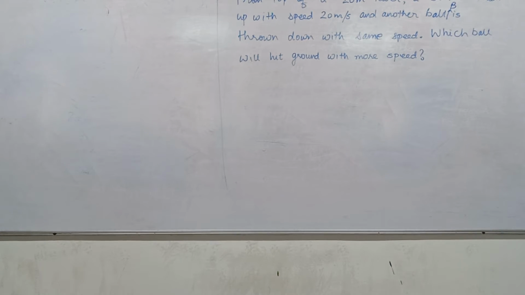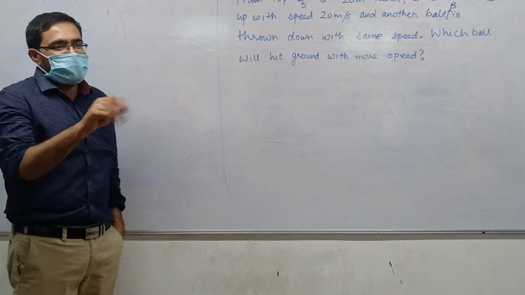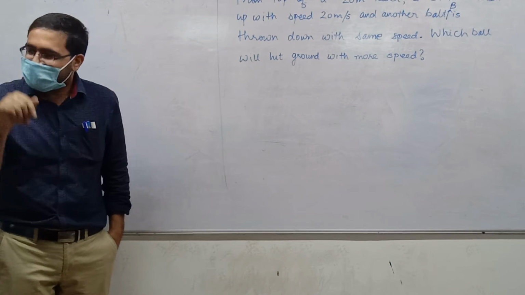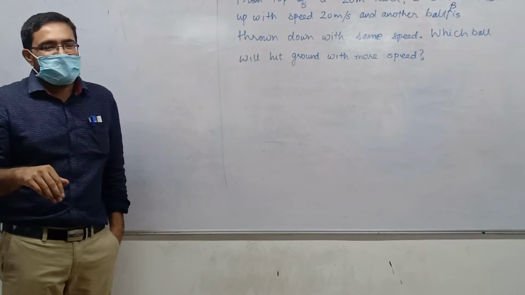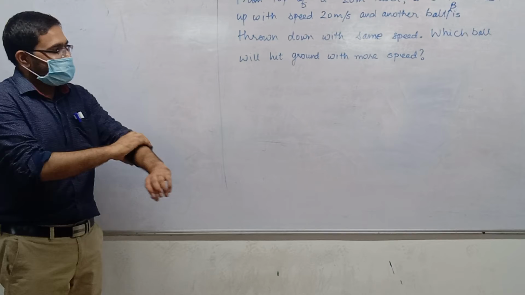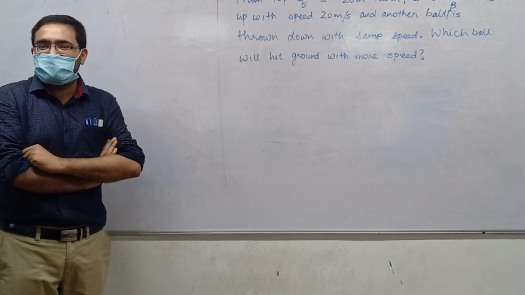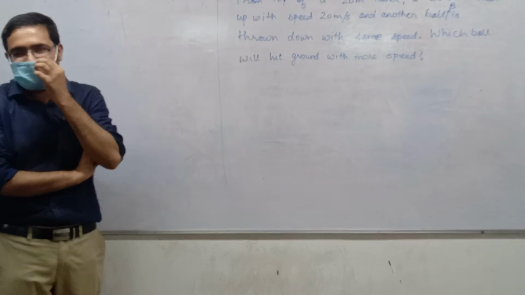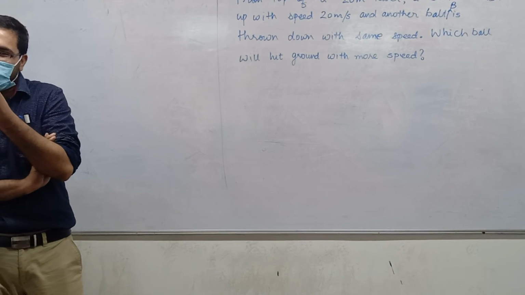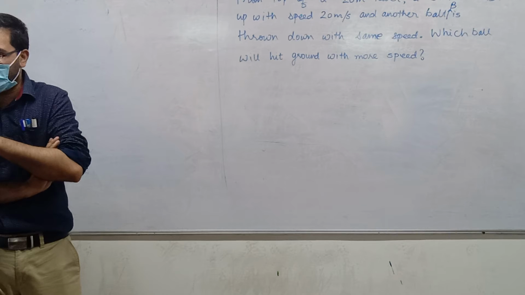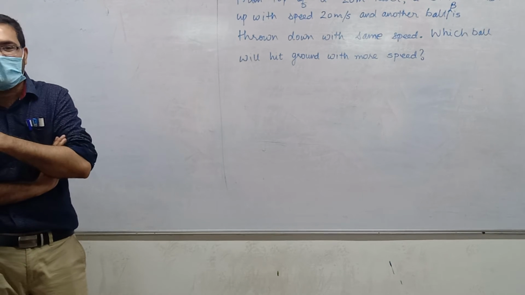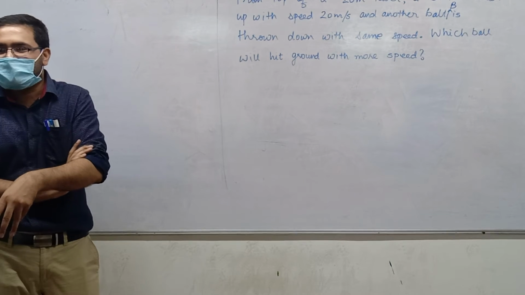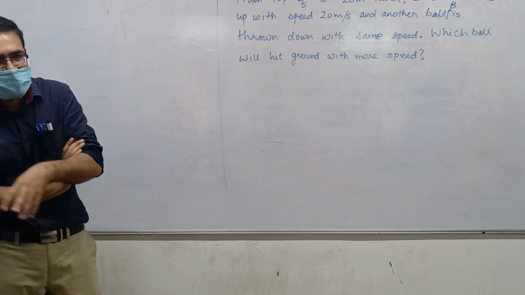Okay, did you understand the question? Yes. Two balls, one thrown up, one thrown down, and they will hit the ground. Yes or no? Yes. So what's the question? Which will hit the ground with more speed? That is, when it hits the ground, which ball will be faster or will have more speed? What does your mind tell you? What do you think will be the answer? Which one will hit the ground with more speed? Second one, the one that you are throwing down.